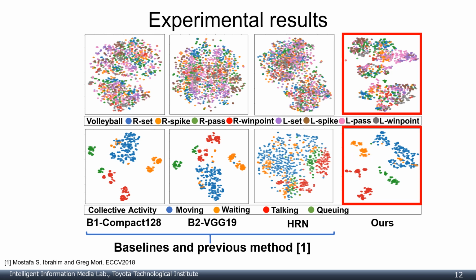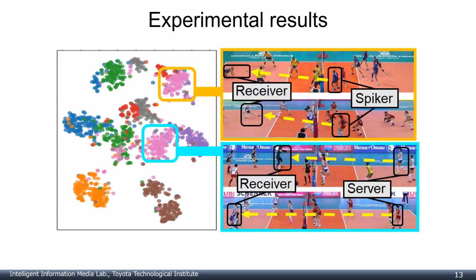Next, I'll talk about the details of our group activity feature. This figure shows that data points with the same group activity labels are divided into sub-activities. For example, set paths indicated by the magenta data points are divided into two clusters. The cluster enclosed by the orange rectangle represents a pass where the person is receiving a ball from the opposite spiker. The other cluster enclosed by the light blue rectangle represents a pass where the person is receiving a ball from the opposite server.